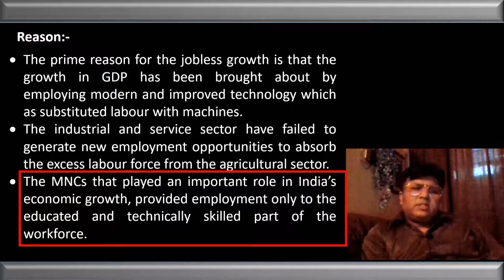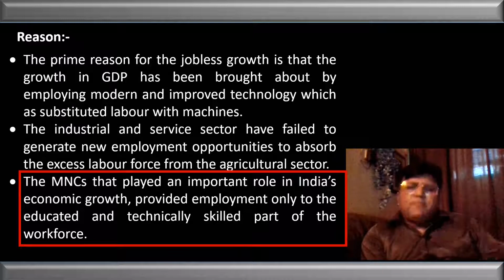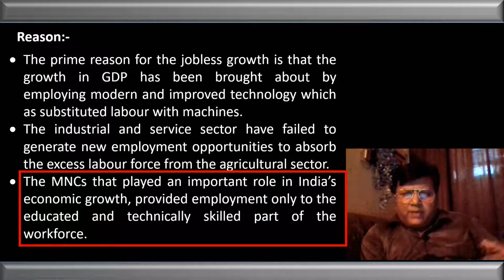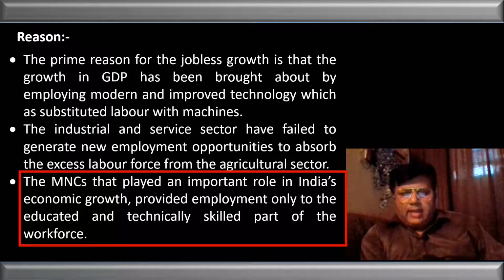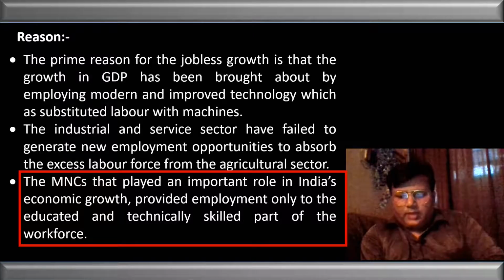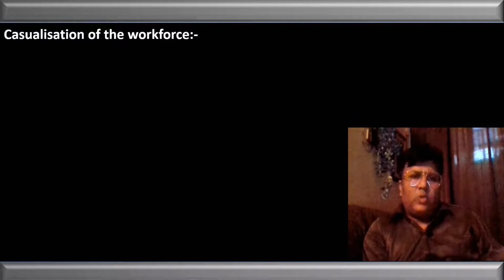The next reason is that we know MNCs play a very important role in economic growth and in providing employment. But the problem is that MNCs only provide jobs to the educated and technically skilled manpower. And the percentage of skilled and technically sound manpower in the workforce is less. So the major portion of the population is left unemployed. This is another reason. Now come to the main thing, that is casualization of the workforce.